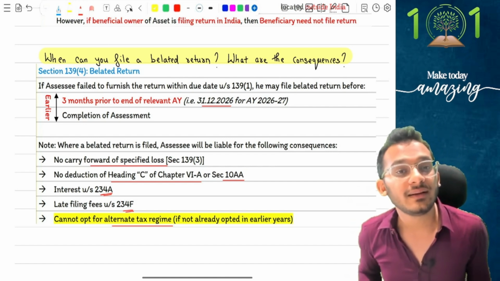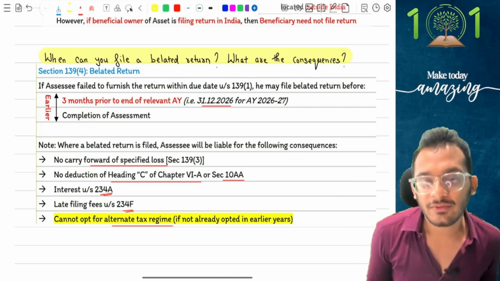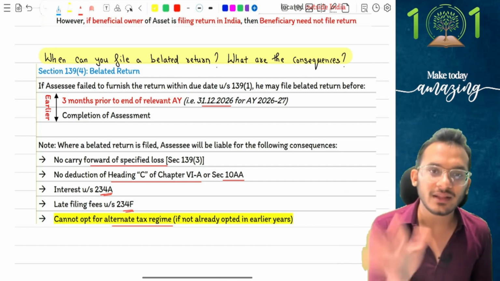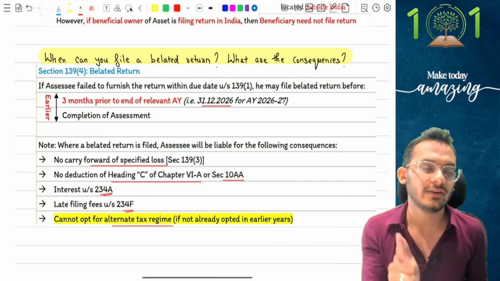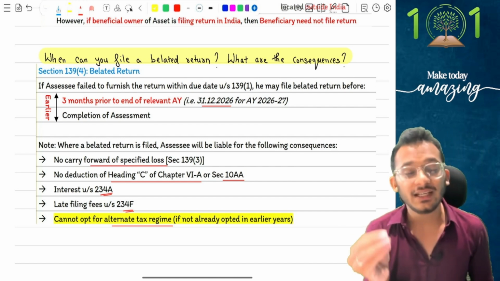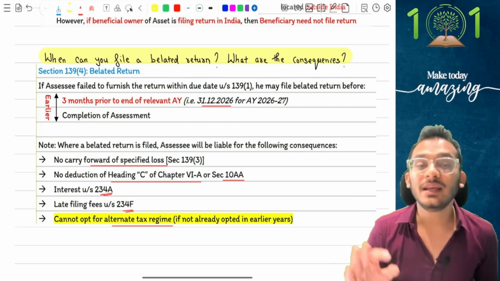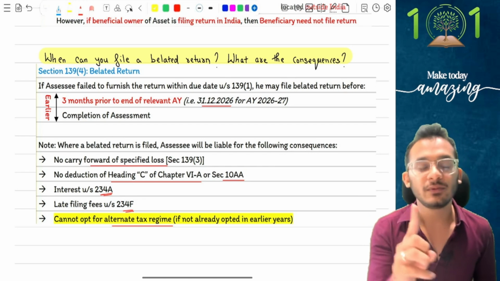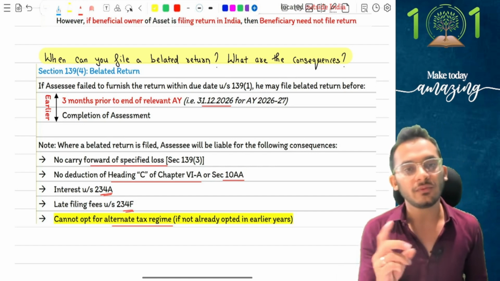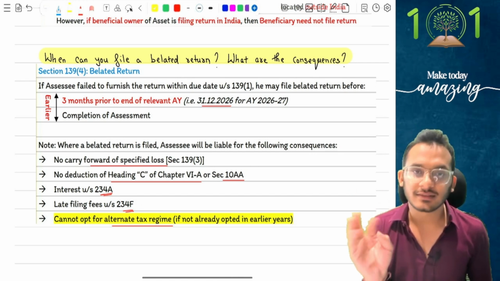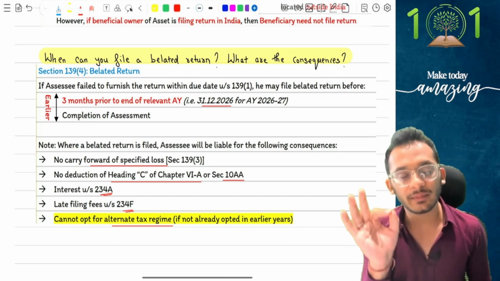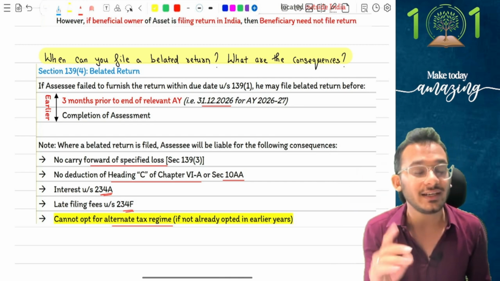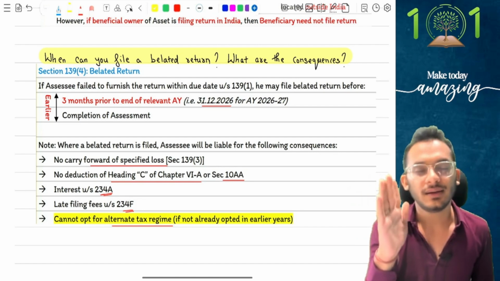Fourth, if you are filing a return late, you also have to pay a late filing fee along with it. Late filing fee is 5,000 rupees when the income crosses 5 lakhs and will be 1,000 rupees if the income does not cross 5 lakhs. That is what the provisions are. And final, the most important one, people, you will not be eligible to choose the ATR scheme. You will have to mandatorily choose the DTR scheme if you don't file a return on time, unless you confirm that you have already chosen ATR in the past years. So if you have chosen ATR in the past years, no problem. But if you have not chosen ATR in the past years, in the current year you will only be choosing DTR. You cannot choose ATR because you did not file your return on time.